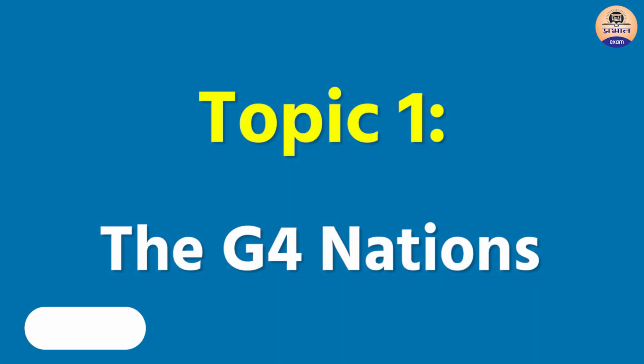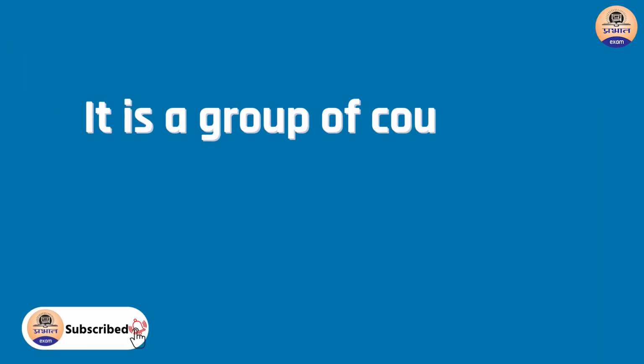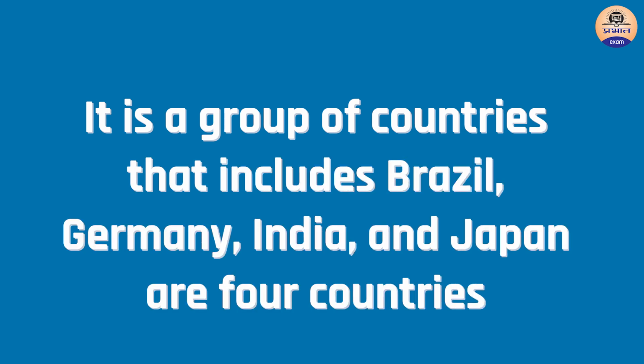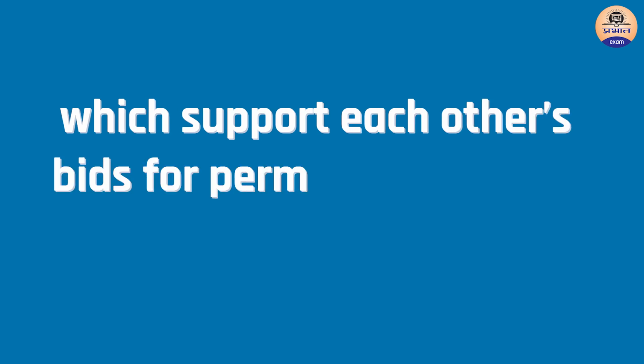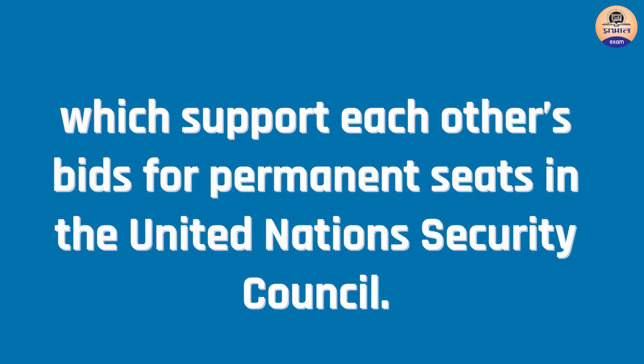Topic 1. The G4 nations. It is a group of countries that includes Brazil, Germany, India and Japan. These are 4 countries which support each other's bids for a permanent seat in the United Nations Security Council.